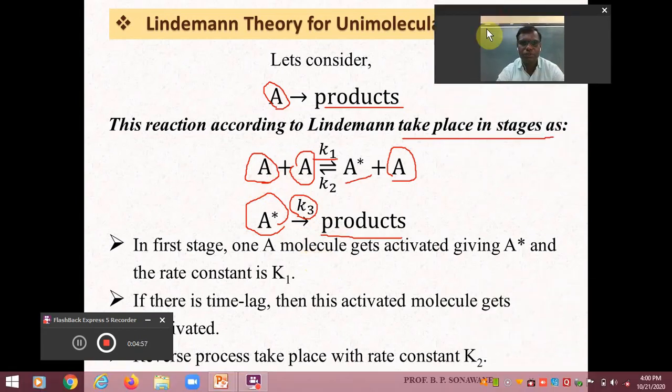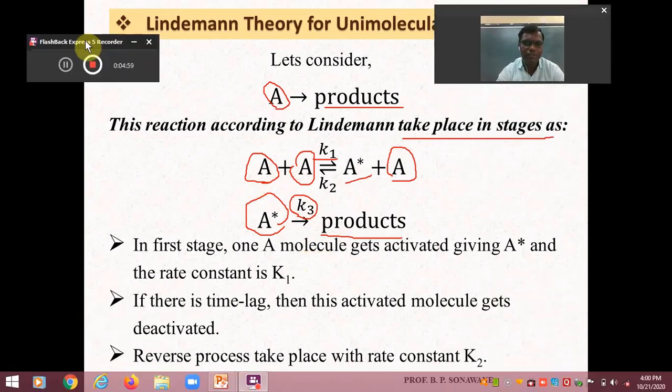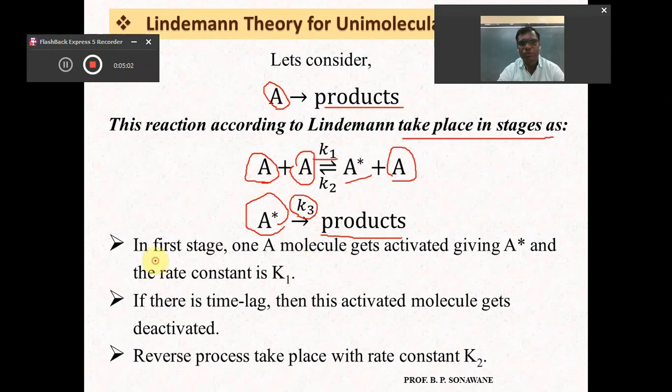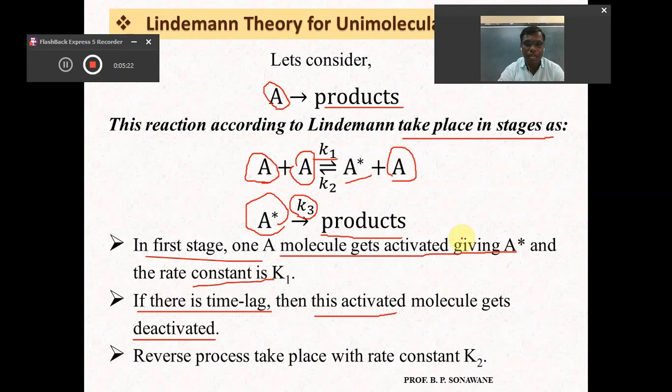Okay, dear friends, if we see these three rate constants, as already I told you, in the first stage molecule A gets activated to form A star, and its rate constant is K1. And if there is a time lag, then this activated molecule gets deactivated. It's very important. If there is a time lag between the activation and the decomposition, then this activated molecule will be deactivated again, and the reverse process takes place. Reverse process means the deactivation takes place with the rate constant indicated by K2.